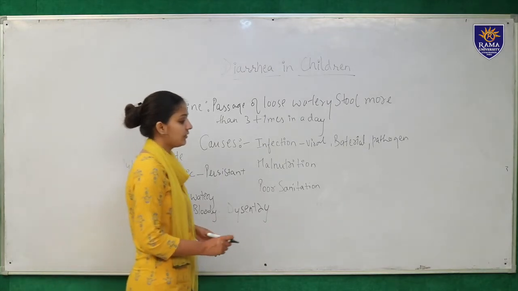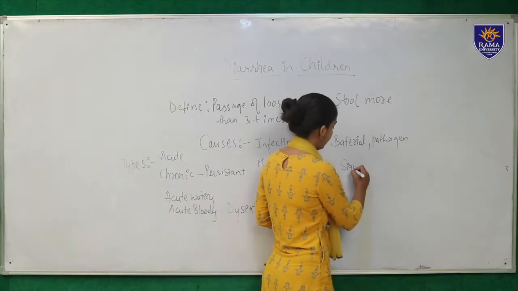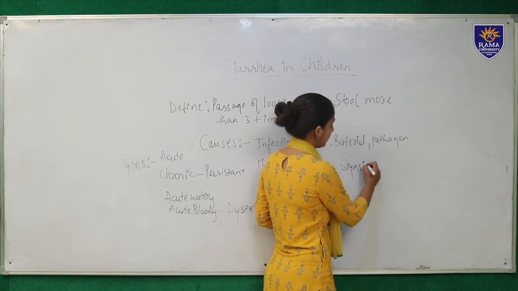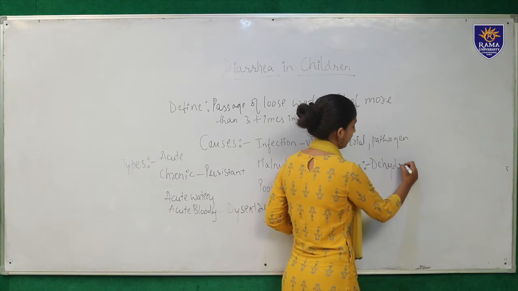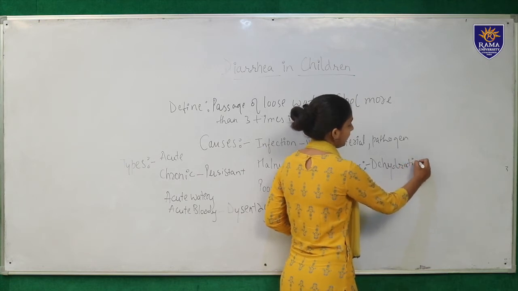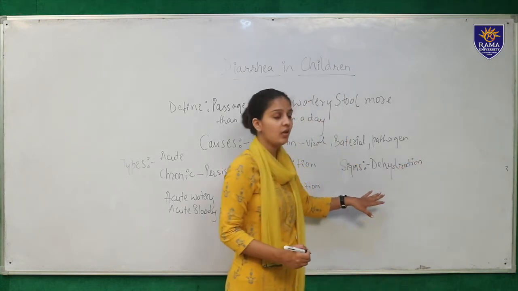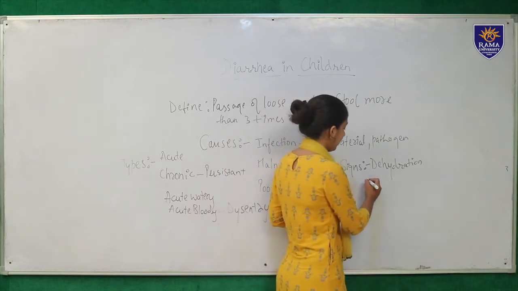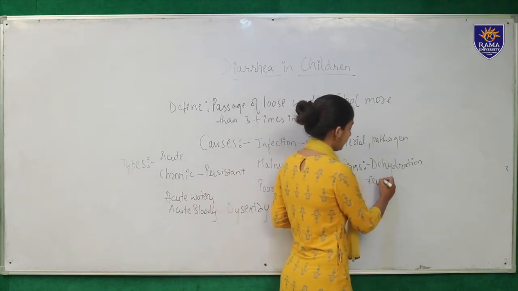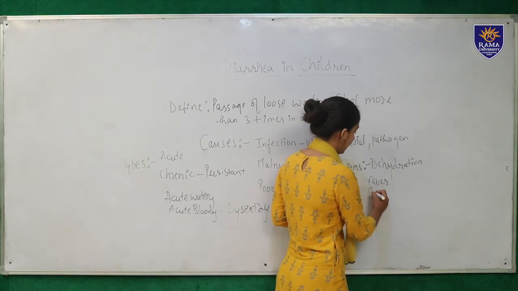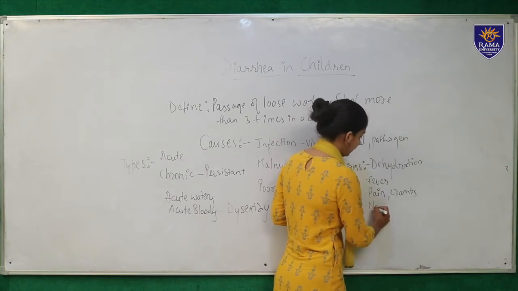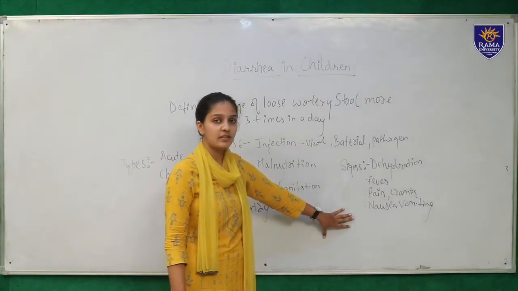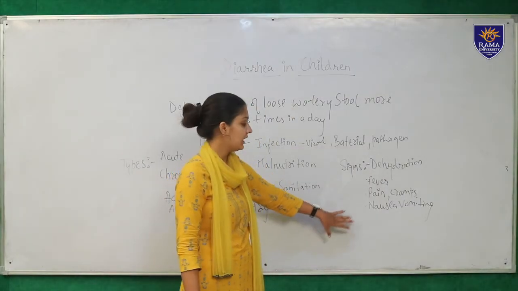After classification, we will look at the signs and symptoms. The significant sign of diarrhea is dehydration. Dehydration is one of the significant clinical features of diarrhea. Then there will be some other features: fever, pain in abdomen with cramps, nausea and vomiting. With this there will be anorexia, and because of anorexia there will be severe weight loss.